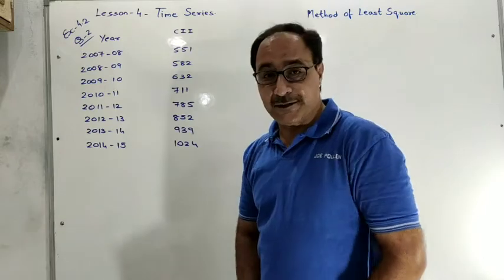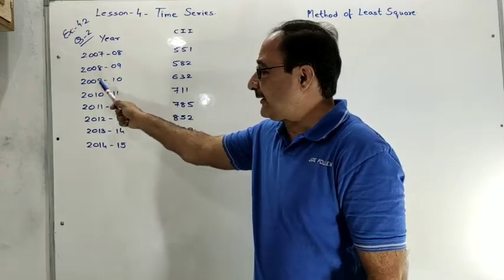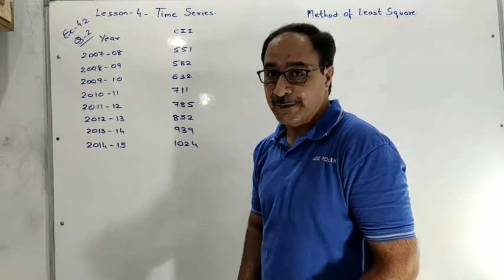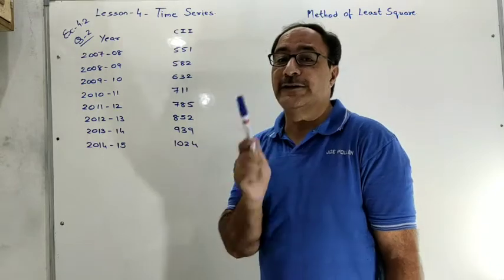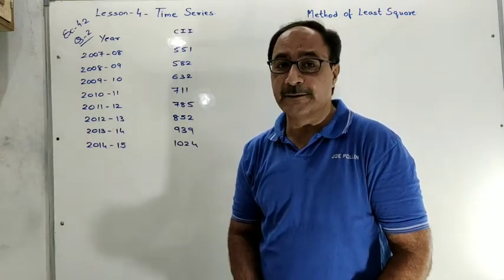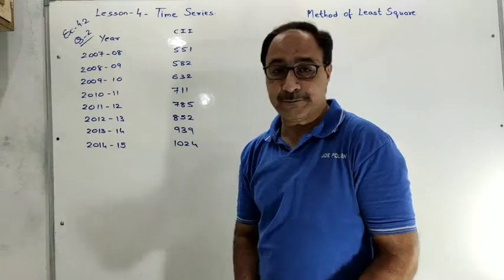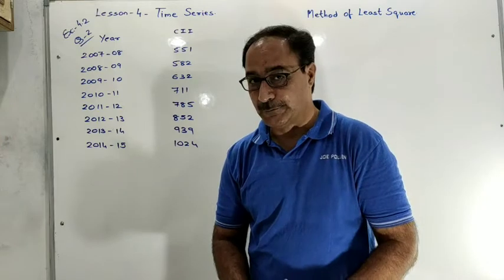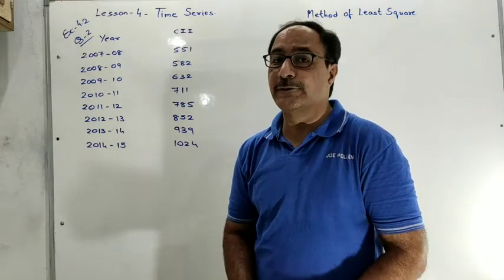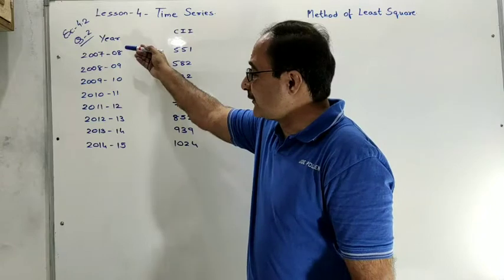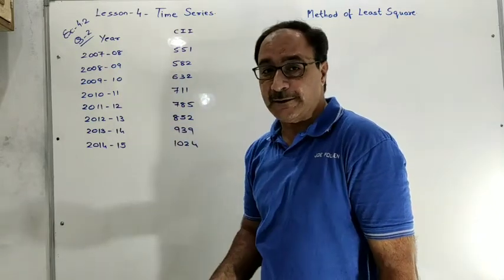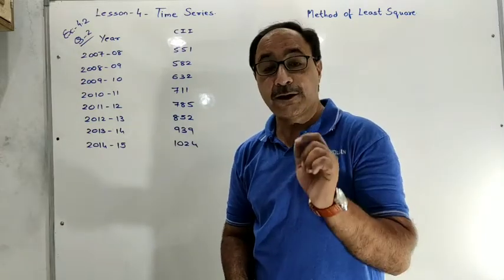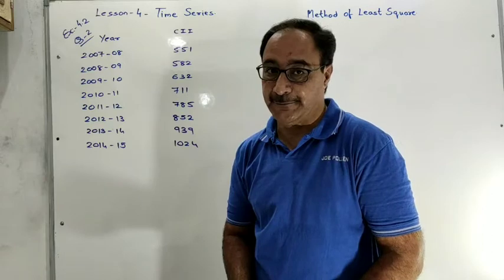Year wise information is given: 2007-08, 08-09, 09-10, 10-11, 11-12, 12-13, 13-14, 14-15. After that cost inflation index is given. Whether information is given yearly, monthly or quarterly, it totally depends on the question. Second thing you have to remember: whether information is given yearly or monthly, there is an equal distance between the years or months. Equal distance will be there in all such questions.